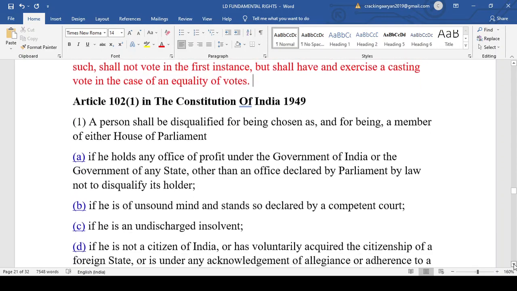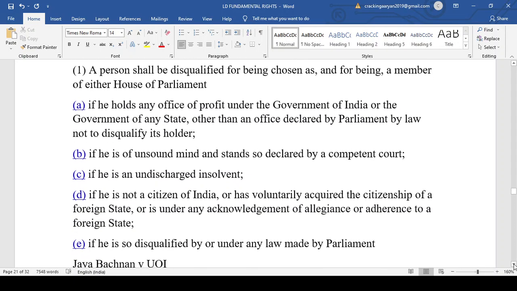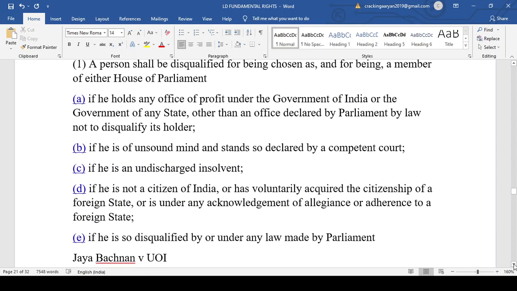Now, Article 102, that is the 52nd amendment, disqualification of being a member of the parliament. So if he holds any office of profit under the government of India, if he is of unsound mind and stands so declared by a competent court, if he is an undischarged insolvent, if he is not a citizen of India, or has voluntarily acquired the citizenship of a foreign state. When we started the lecture series, we discussed citizenship. In that I told you that in India we have only single citizenship and not dual citizenship.